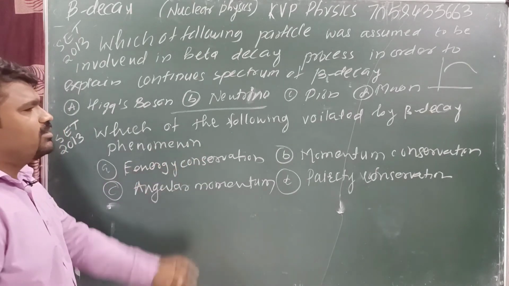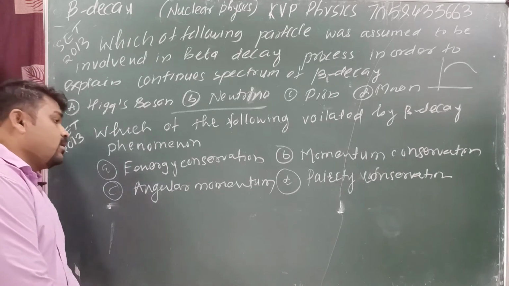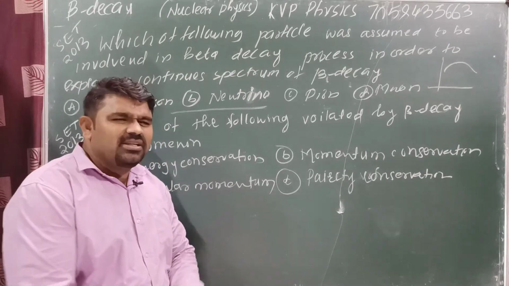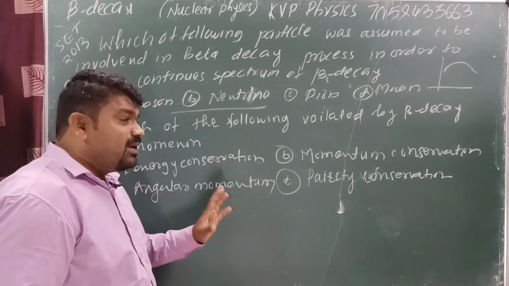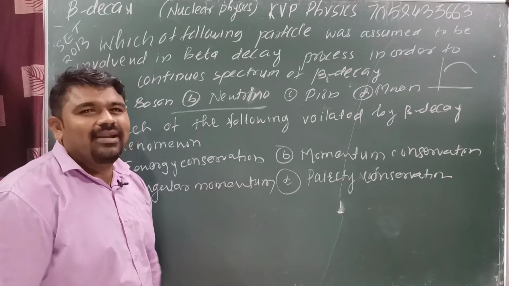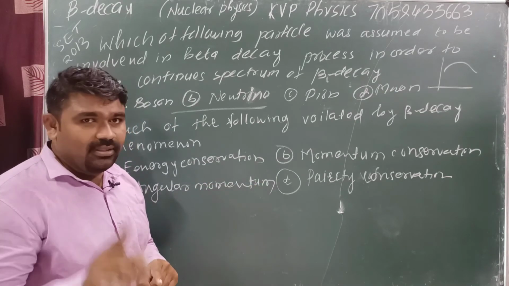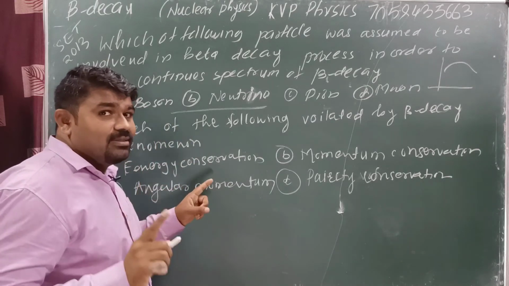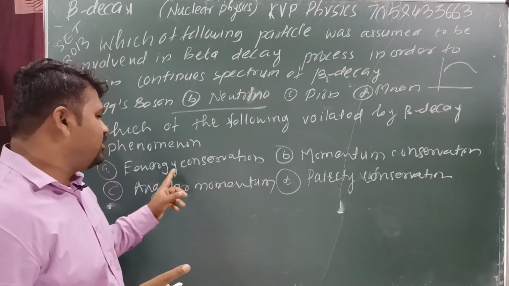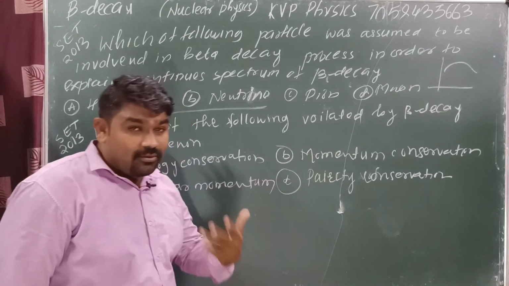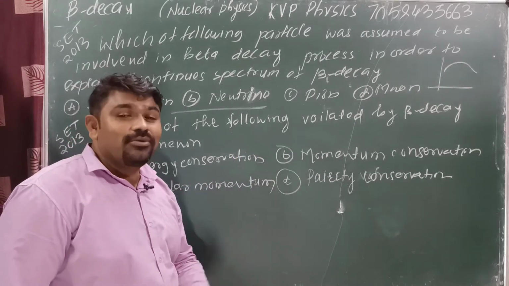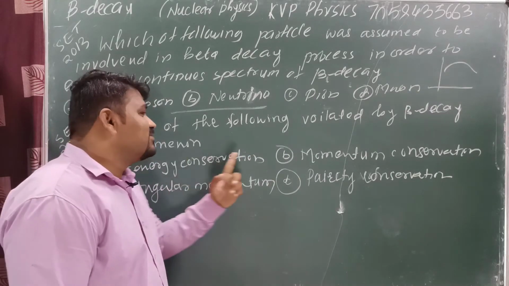Okay, which of the following is violated by beta decay phenomena? Energy conservation, yes. Okay, energy conservation and spin conservation. We know that in beta decay it is not conserved. Initially, before Pauli, the neutrino was not invented. Yes or no? This one is the correct option. When the neutrino was not invented, at that time conservation of energy, or we can say conservation of spin, was not conserved. But now the neutrino is invented. Yes or no? Means energy conservation.